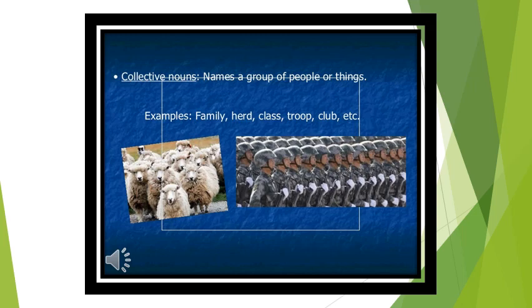It means that we do not talk at an individual level; individuals make one unit as a whole. For example, family. In a family there are individuals: father, mother, siblings, sisters and brothers. And they make one unit, that is family. Same as army: in an army there are many soldiers, and all those soldiers make the army.